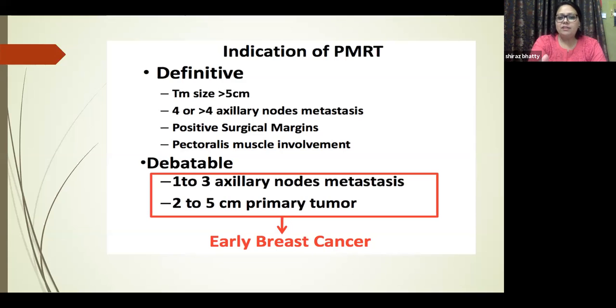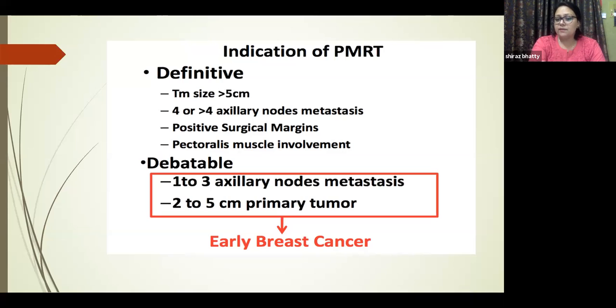So the definitive indications of PMRT are tumor size more than 5 centimeters, 4 or more axillary node metastases, positive surgical margins, and pectoralis muscle involvement. Till this time, we had debatable indications: 1 to 3 axillary lymph node metastases, or a 2 to 5 centimeter primary tumor.